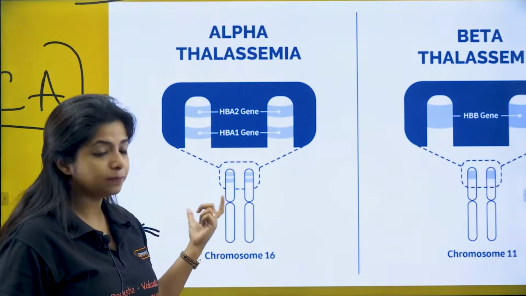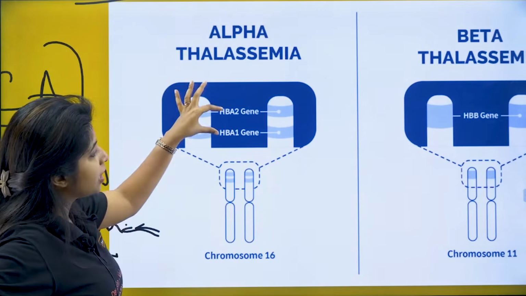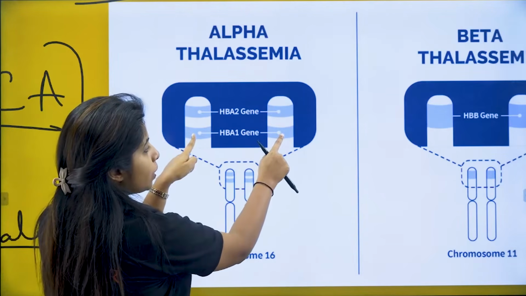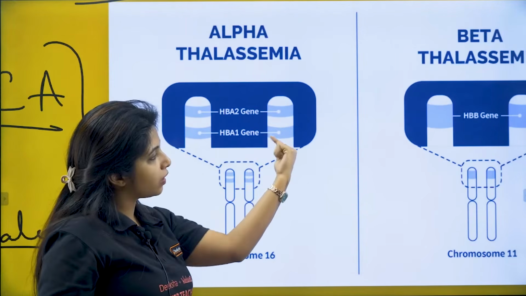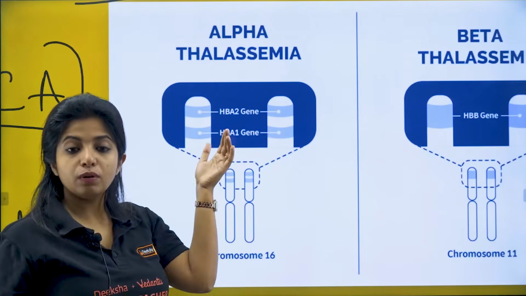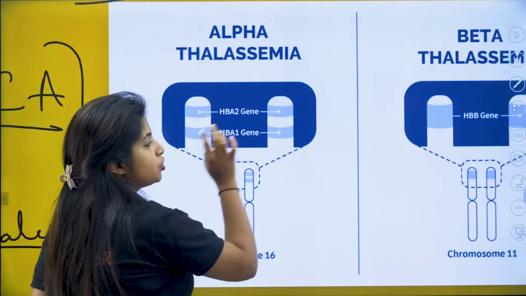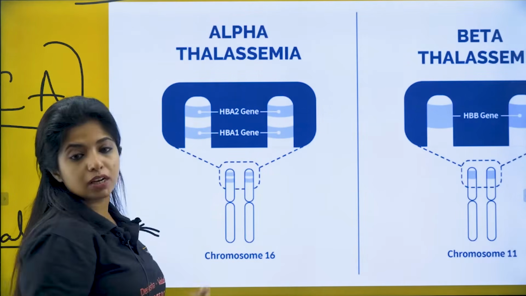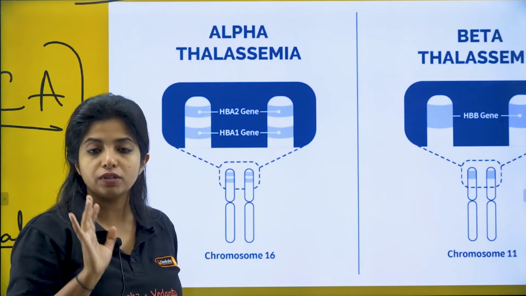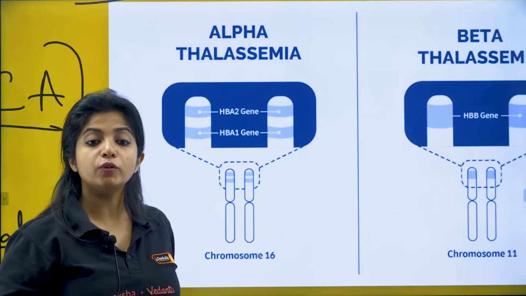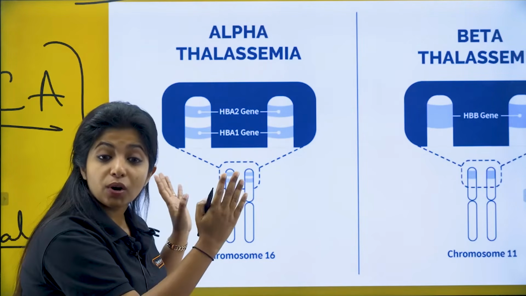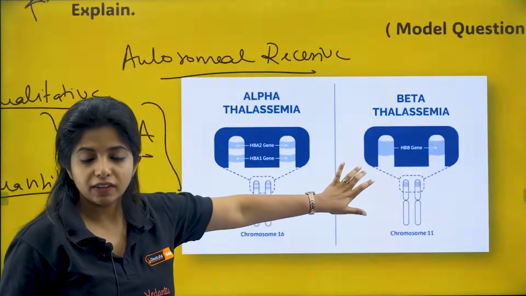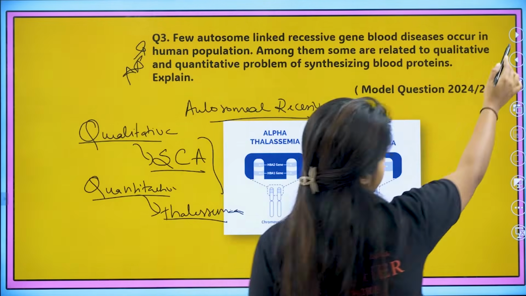Similarly, if we talk about the alpha globin chain, it has two genes, the HbA1 gene and the HbA2 gene. This gene has two alleles, this gene also has two alleles. Suppose only this allele is defective. The amount of alpha globin will be reduced, but not too much. Suppose both of these genes are defective, then it will be greatly reduced. Suppose all 4 genes are not working properly or not producing anything. What will happen? The alpha globin chain is not going to be produced at all. Here you are talking about the quantity, not the quality. The quantity of it is getting reduced, which is why you have the problem. That happens in thalassemia.